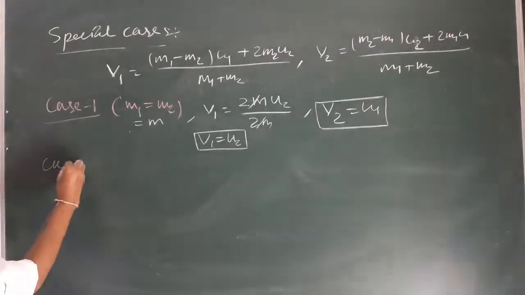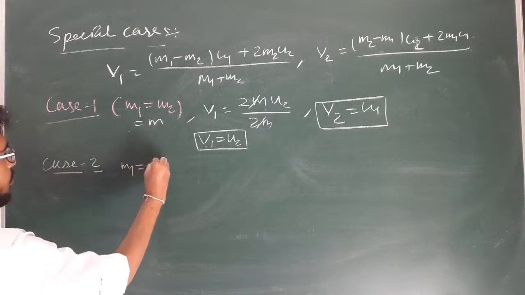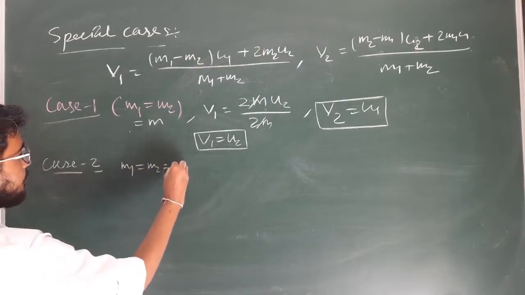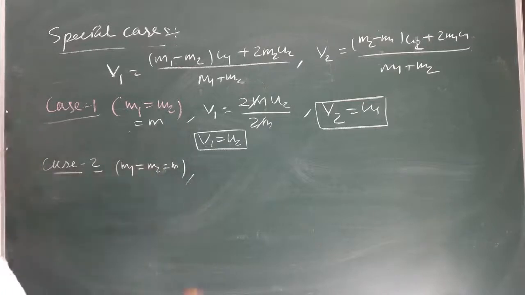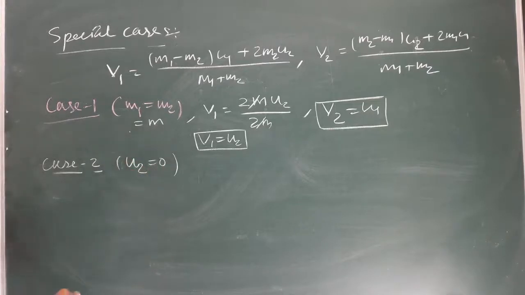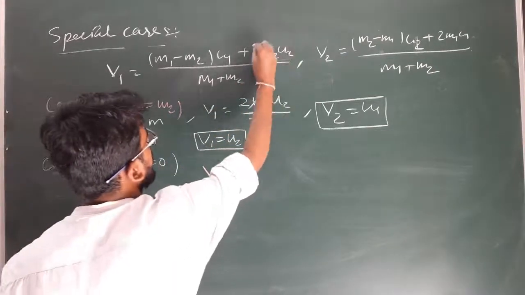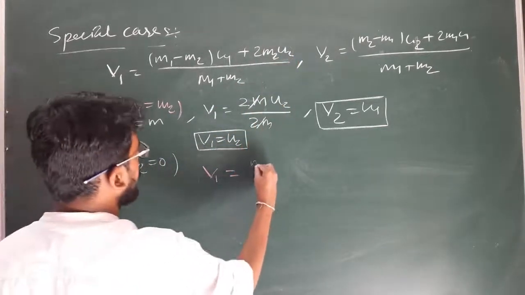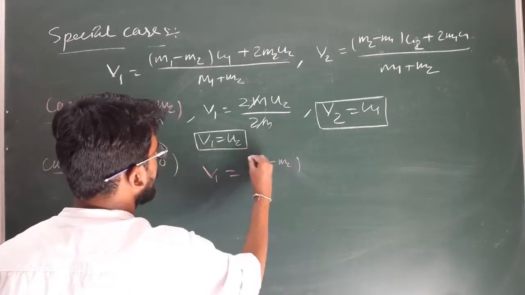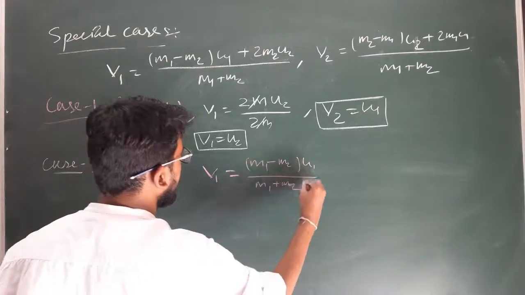Then case 2, when both masses are same, m1 equal to m2 equal to m. Okay, or first take case 2 as u2 equal to 0. That means the body 2 is at rest. When u2 equal to 0, what is the value of V1? As u2 equal to 0, this term will become 0. So we have V1 equal to m1 minus m2 whole into u1 divided by m1 plus m2.